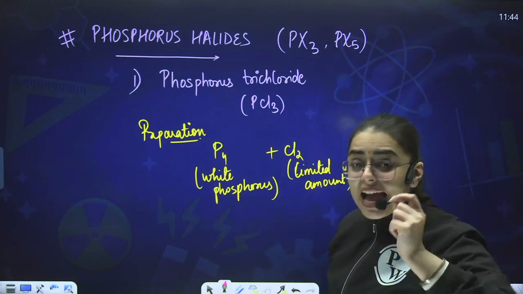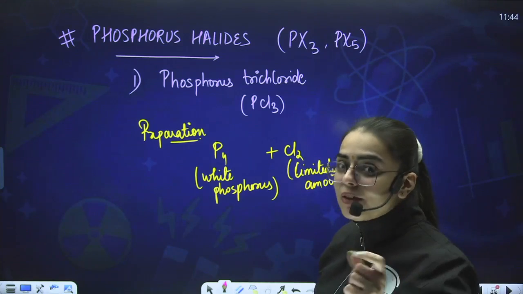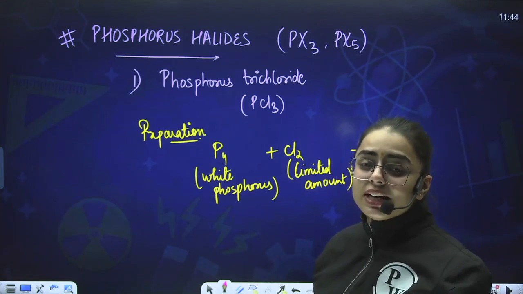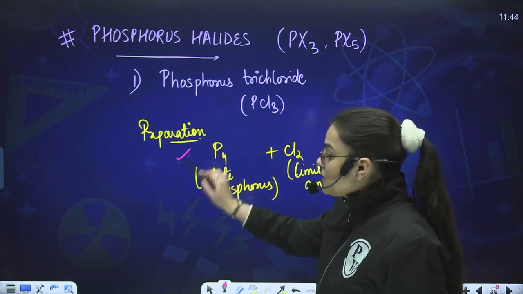I will be using thionyl chloride, and do observe that when I use the method of preparation for PCl5, I shall not be using thionyl chloride over there. There is a very small difference that you will be observing. See, this is the very first method of preparation.